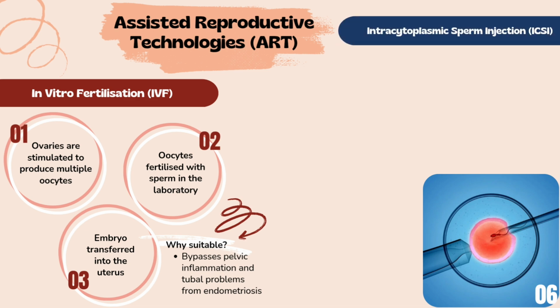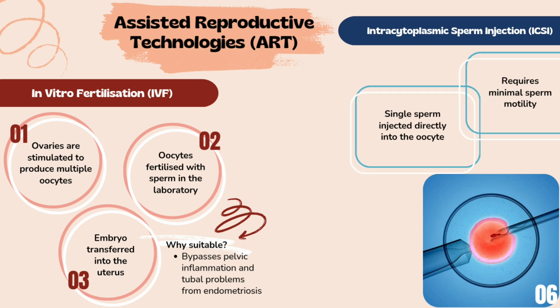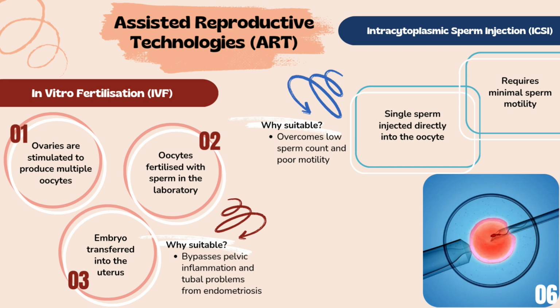Next, intracytoplasmic sperm injection, or ICSI, is another suitable option. ICSI involves the direct injection of a single sperm into the cytoplasm of an oocyte. This method is especially appropriate for this couple due to Encipharid's low sperm count and poor sperm motility, which are likely caused by varicocele and previous history of testicular torsion. ICSI reduces the need for sperm motility in achieving fertilization.